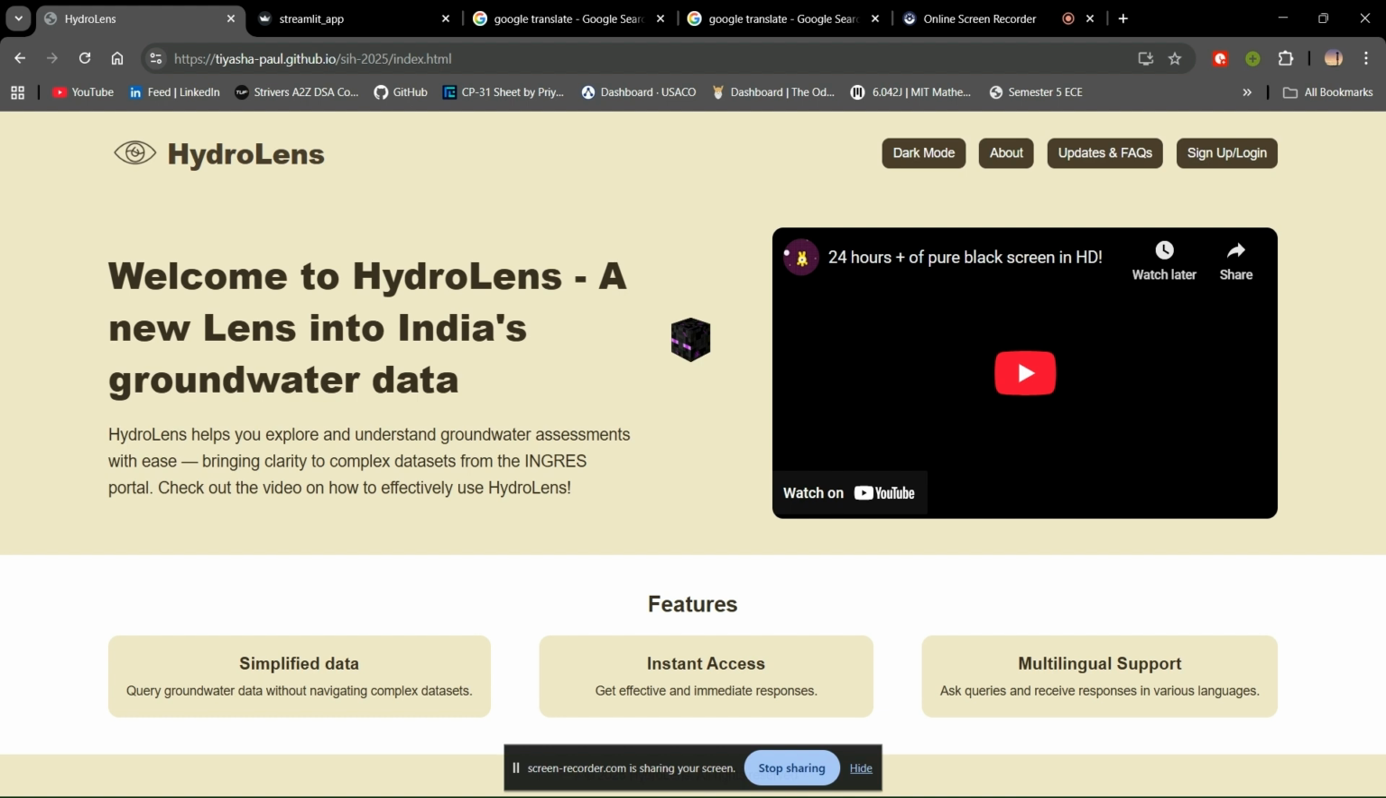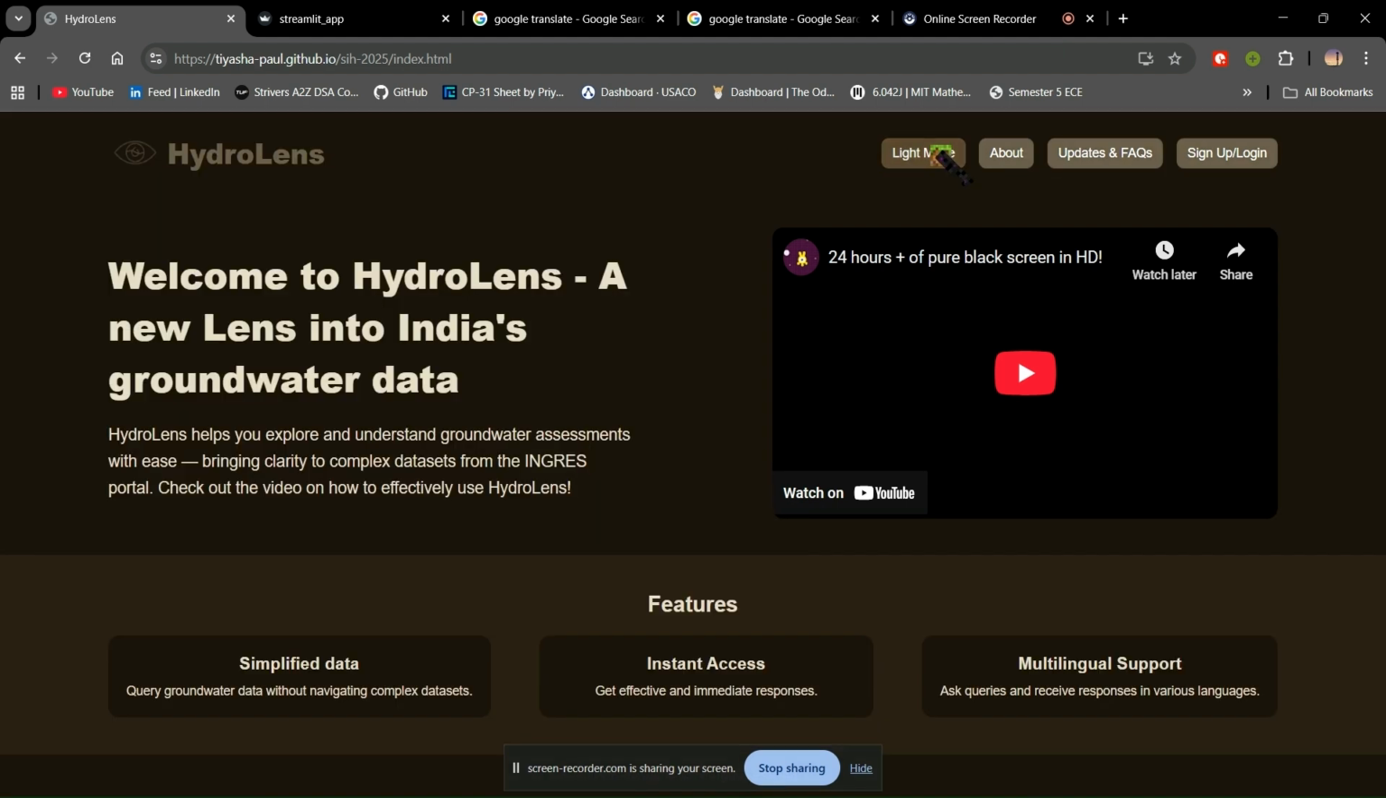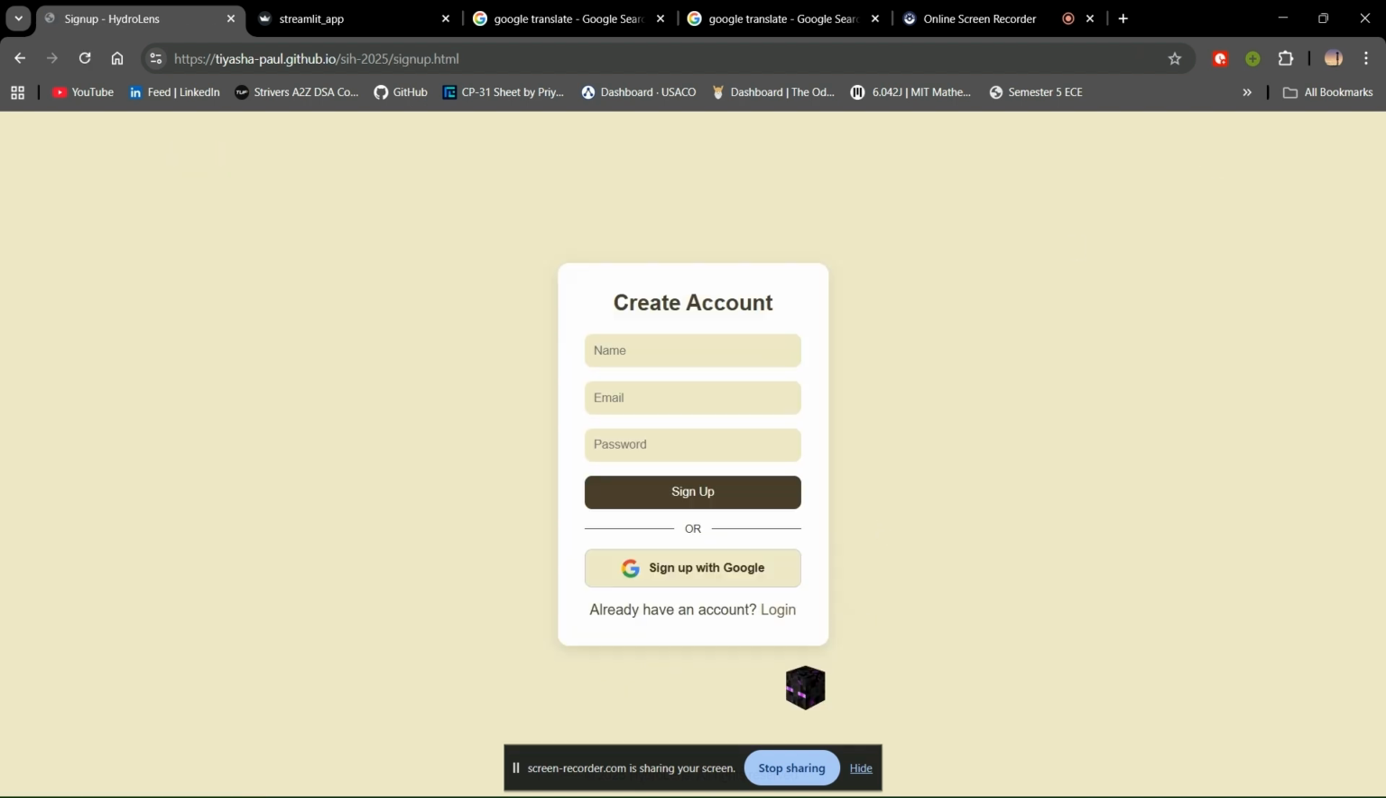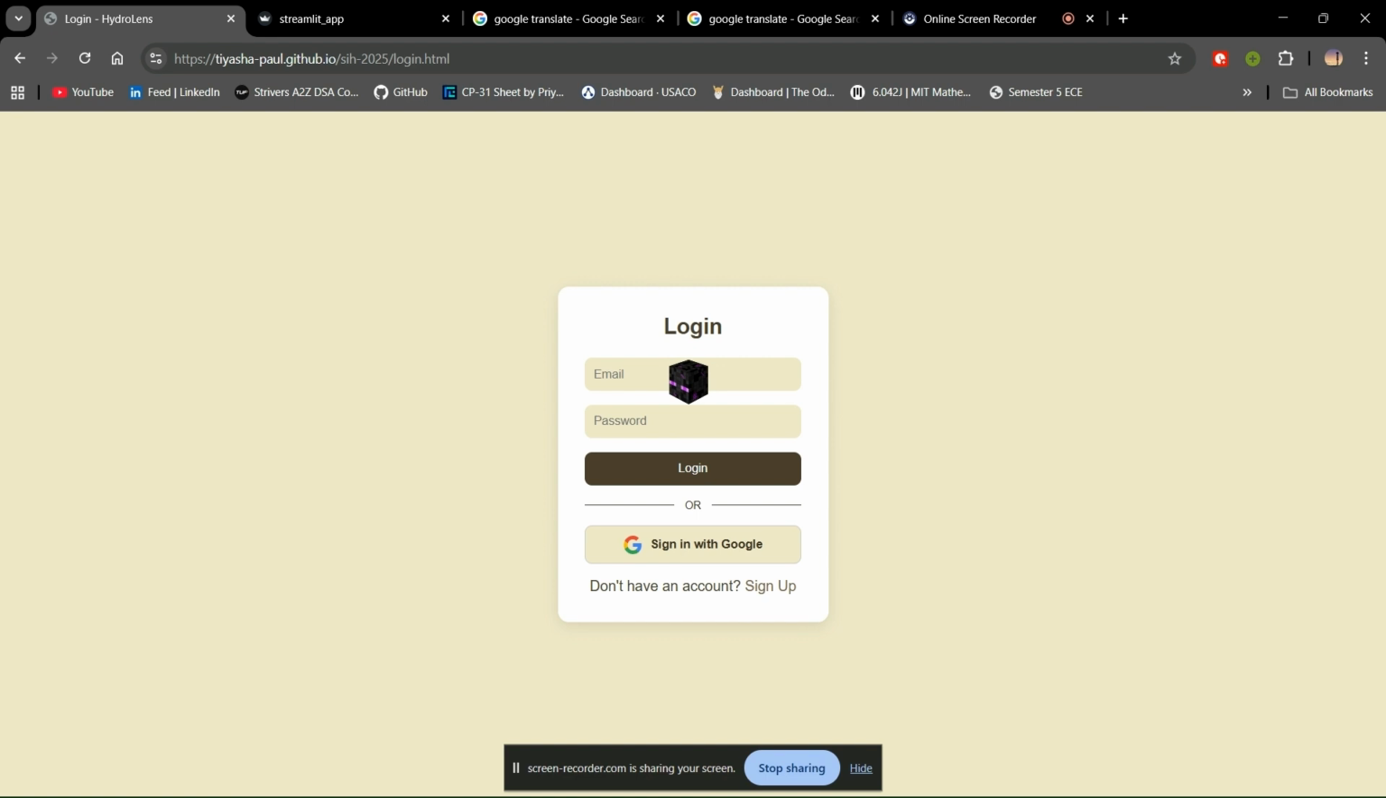We will be linking a demo video here on how to use our site most efficiently. This is just a placeholder video for now. This is the light mode, and we also have a dark mode for people who prefer one. And we have our about and updates and FAQs pages linked here. Users need to sign in to use the chatbot. They can do so from here. For now, we can just log in with anything.